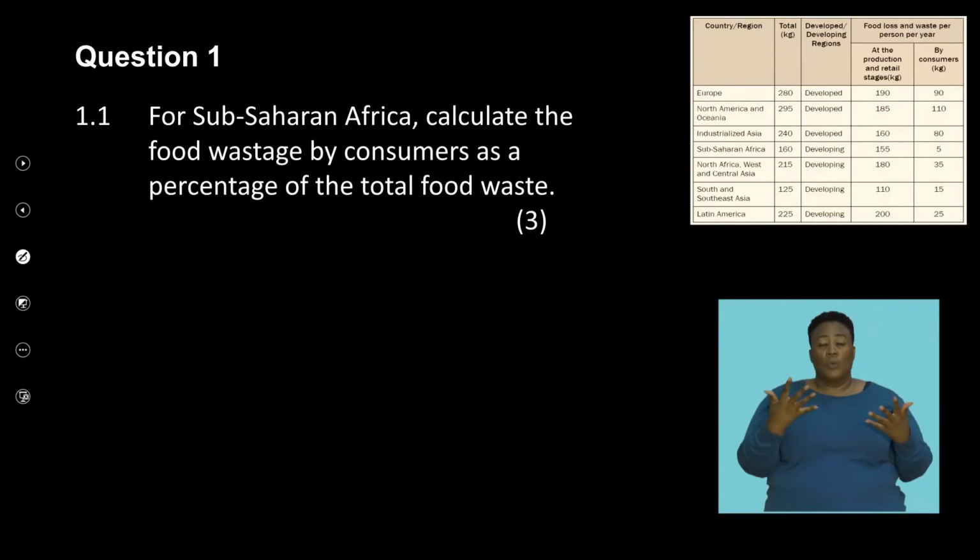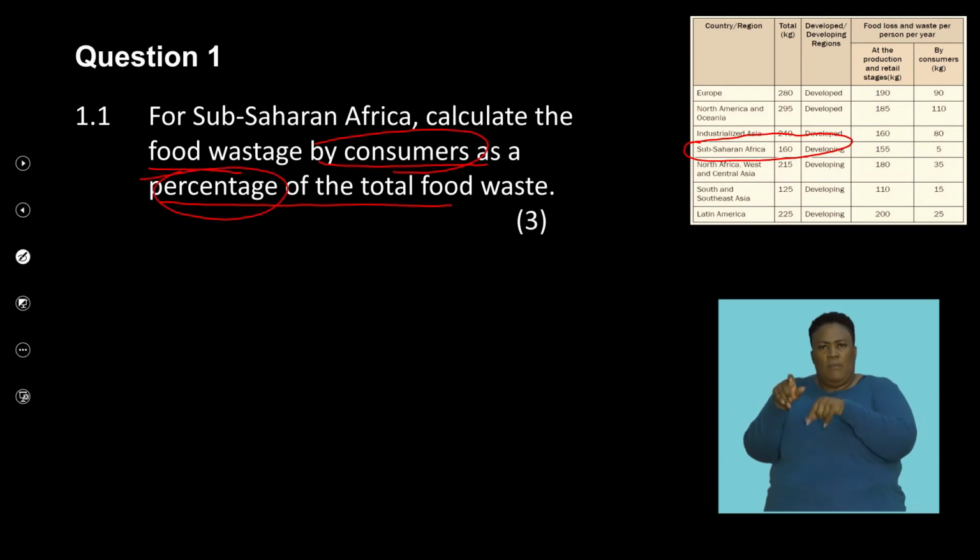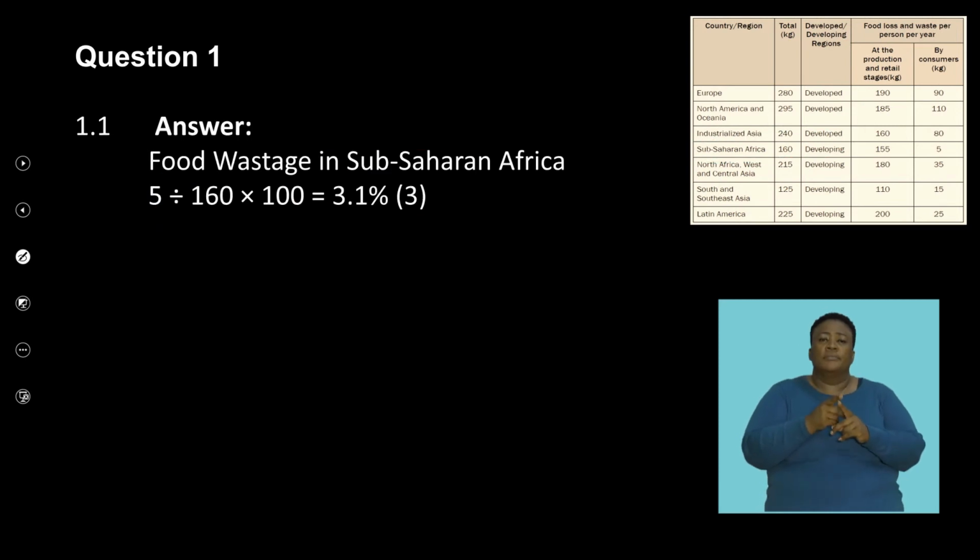Right, so for Sub-Saharan Africa, calculate the food wastage by consumer as a percentage of the total food waste. So we've got to look at Sub-Saharan Africa, this is that group that we're looking at, and we've got to look at the food wastage by the consumer as a percentage of the total food produced. So on the next slide, I've indicated that in a slide.